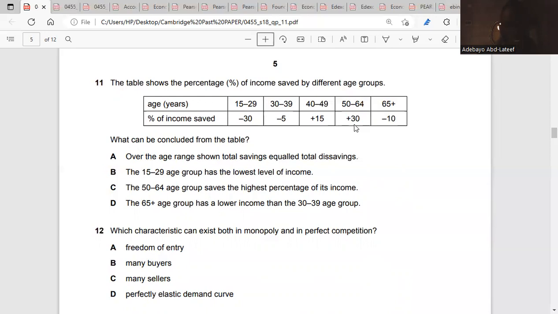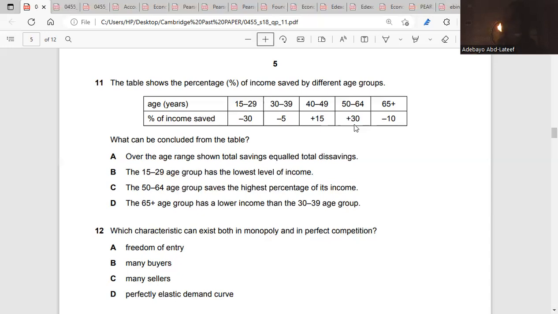What can we conclude from this table? Over the age range shown, total saving equal to total saving? No. Total savings is, I think it is B. The 15 to 19 age group has the lowest level of income? How do you know the level of income? It's not said. Income saved is not your level of income. Oh, okay.